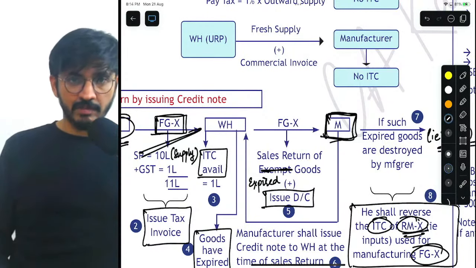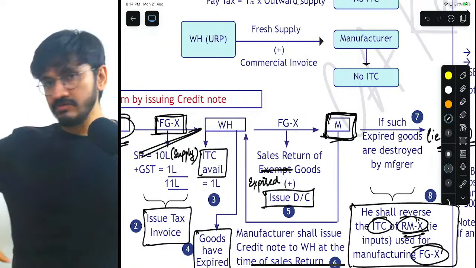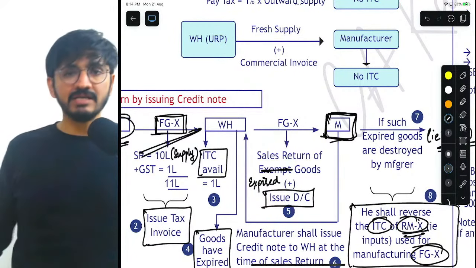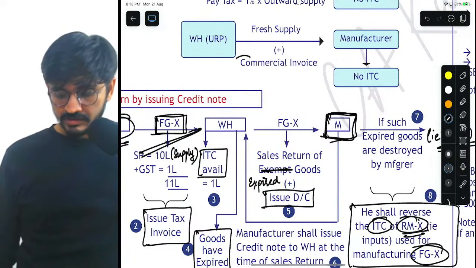And the last is an unregistered person doing a fresh supply to the manufacturer. Understand, he is an unregistered supplier. He is not registered under GST. That is why he cannot charge GST, and that is why he will only issue a commercial invoice.